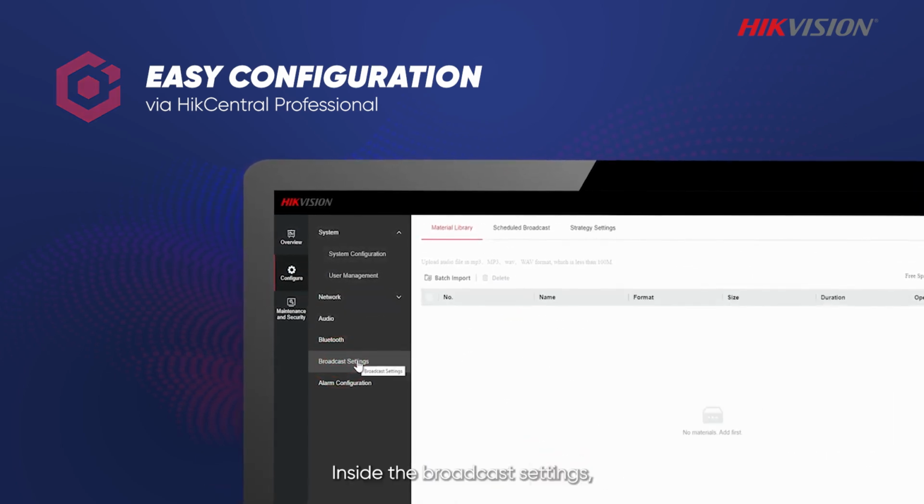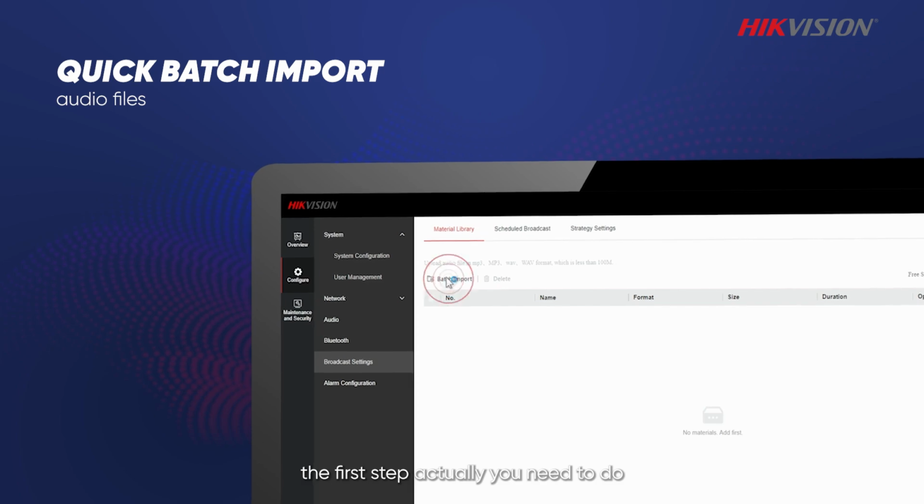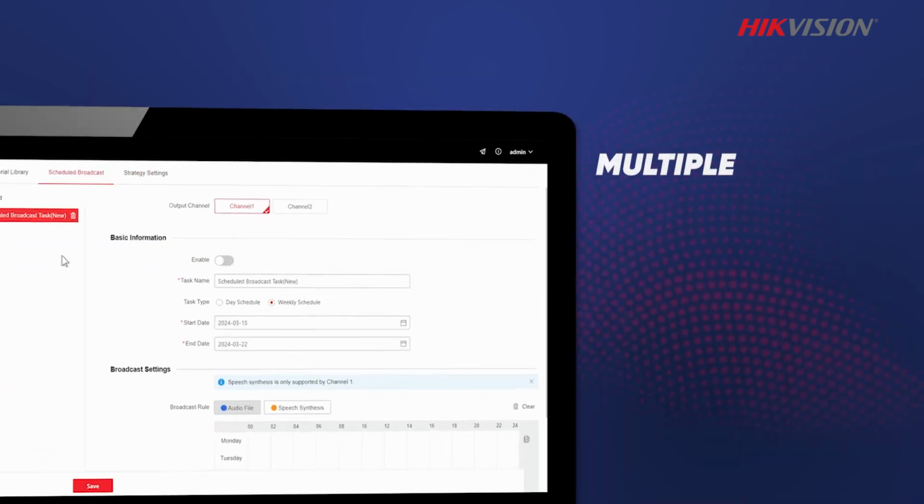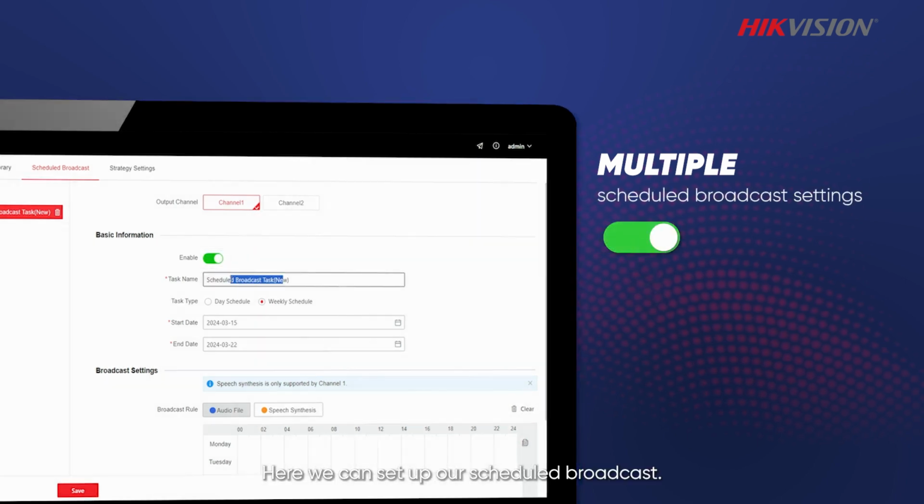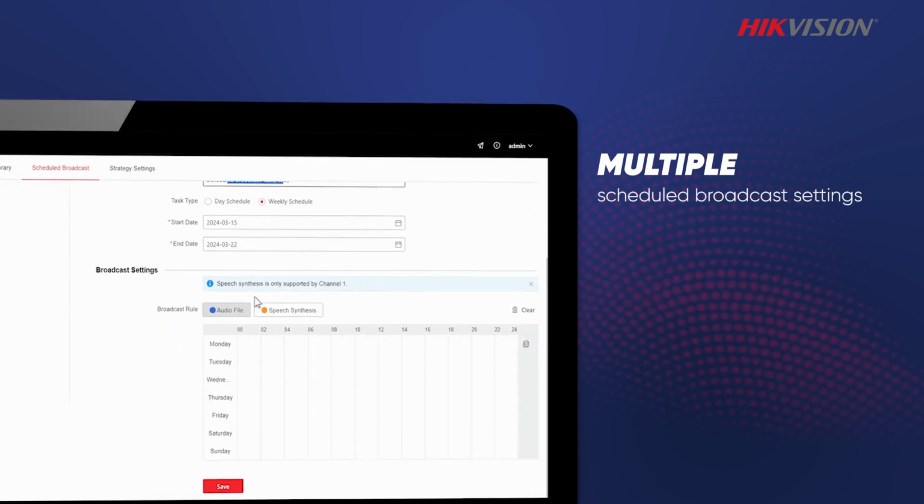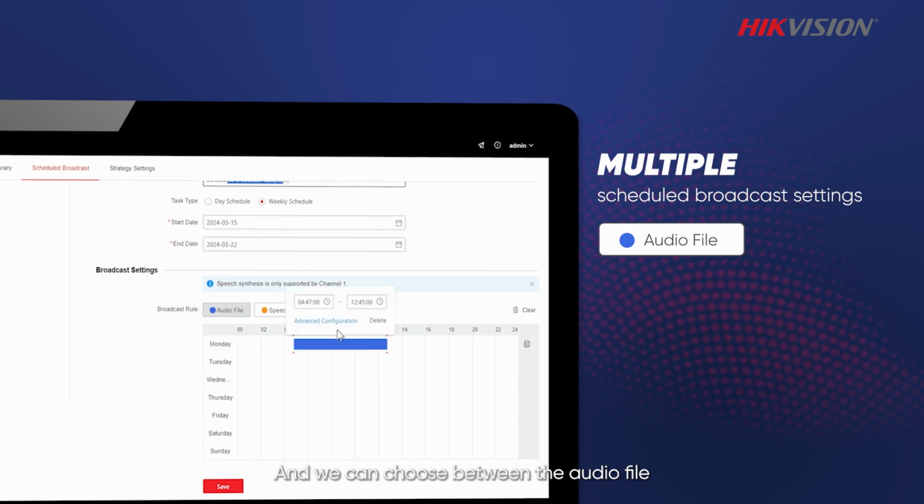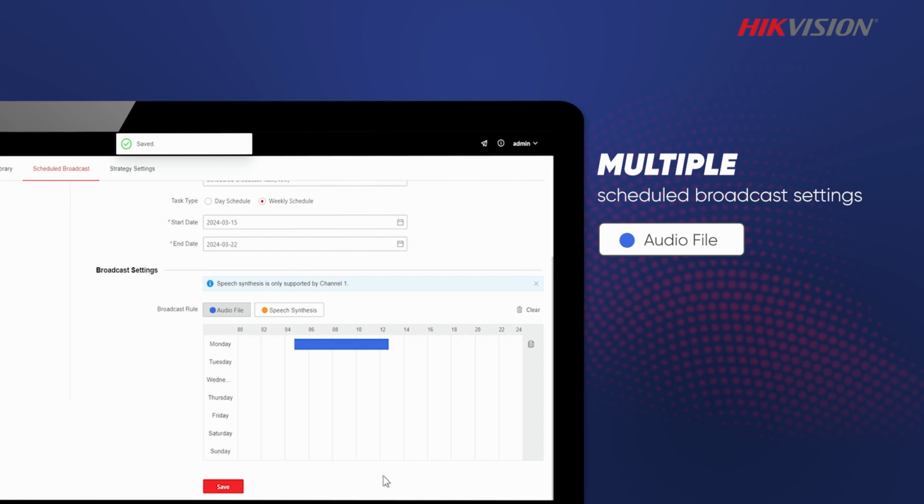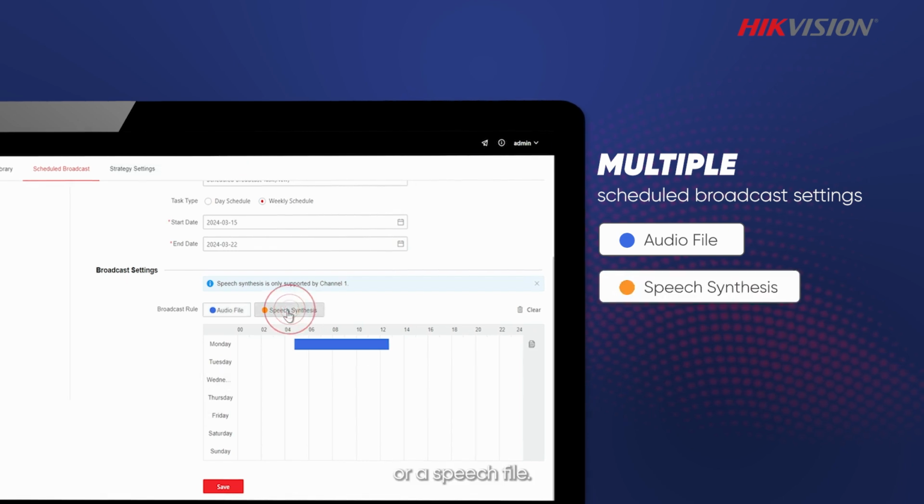And inside of the broadcast settings, the first step that you need to do is to batch import your audio files. Here we can set up our scheduled broadcast, and we can choose between an audio file or a speech file.